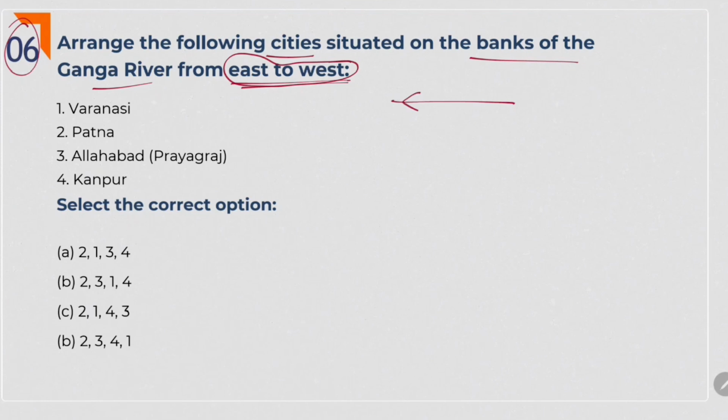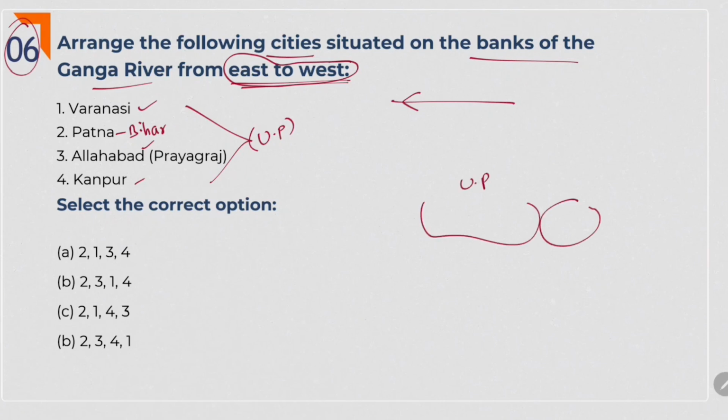Means like this. If you observe, Varanasi, Allahabad, Kanpur, all three lie in UP. But Patna lies in Bihar. If you know any basics of the Indian map, we know that UP is here and Bihar is here.